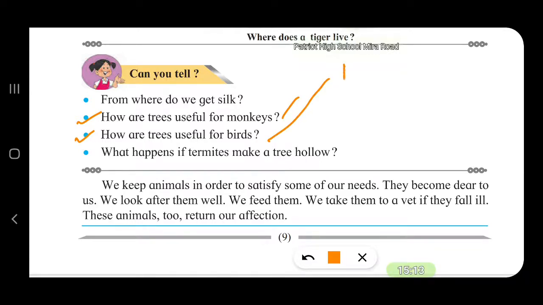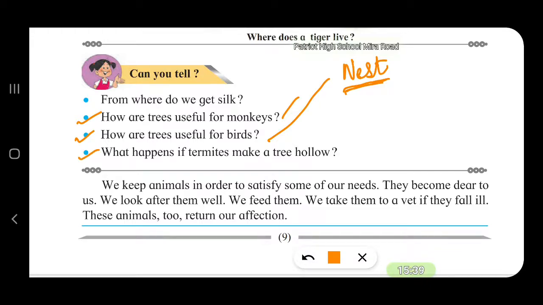Birds can build their nest. The tree provides protection to the nest from rain and wind and sun. So the birds can build the nest and stay in the nest on the branches of the trees.